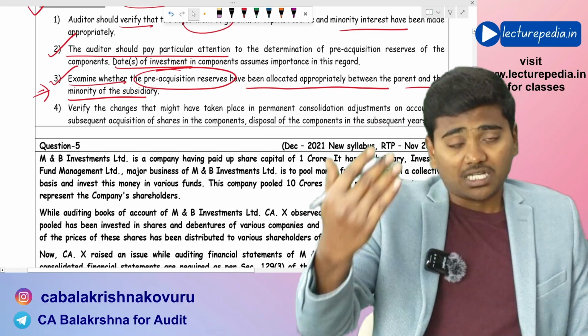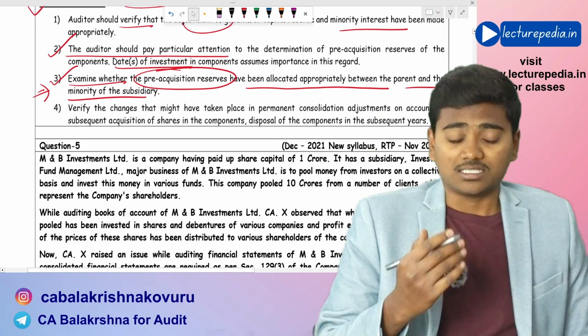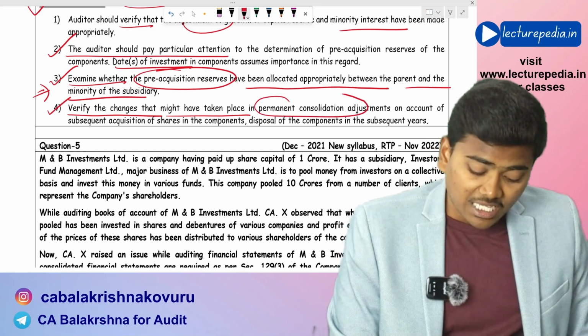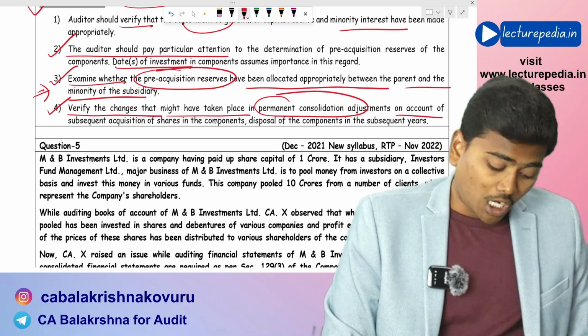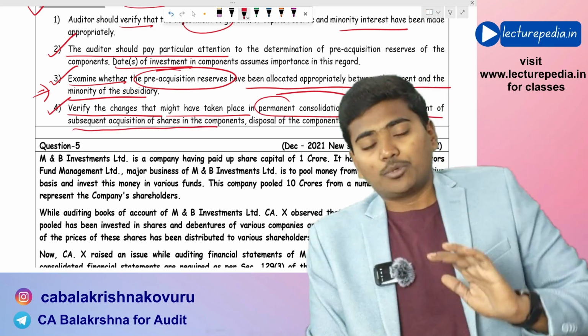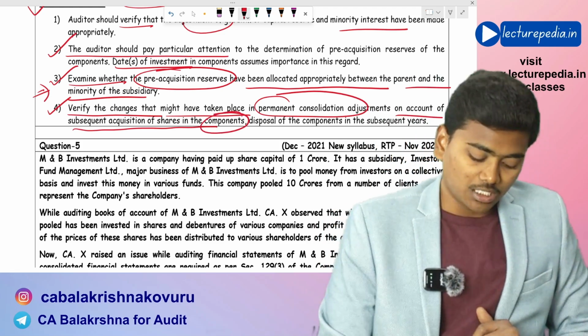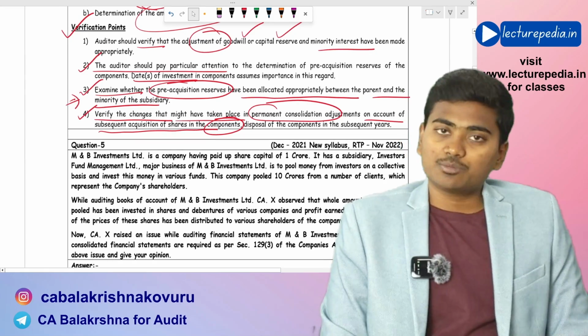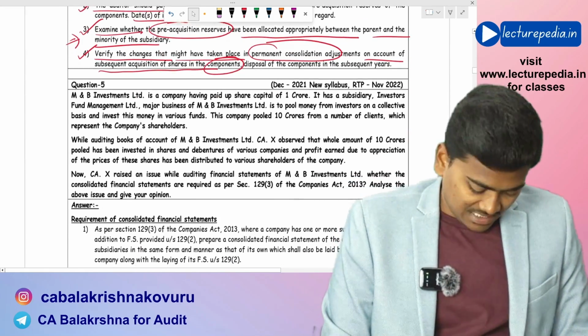And after acquiring the interest in the subsidiary, verify the changes that might have taken place in permanent consolidation adjustment on account of subsequent acquisition of shares in the components. So these are the points of verification with respect to permanent consolidation adjustments.